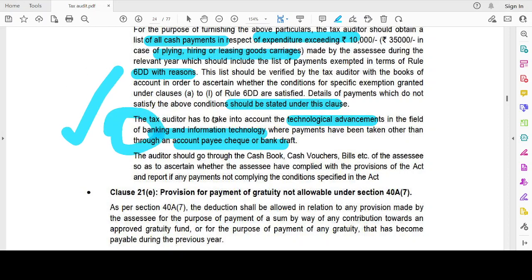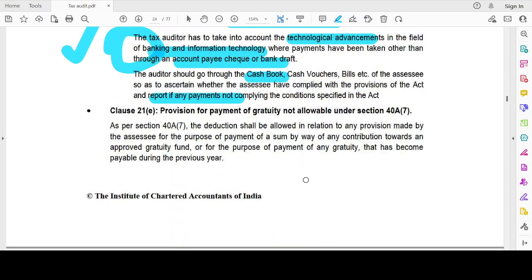Okay, I'm using internet banking. I'm not using a cheque, but I'm using internet banking. Then it is fine. Okay, it should not be by way of a bearer cheque or something like that. Okay, that's what they tell you. The auditor should go through the cash book, cash vouchers, bills, etc. of the assessee so as to ascertain and report if any payments are not complying with the conditions specified in the Act.